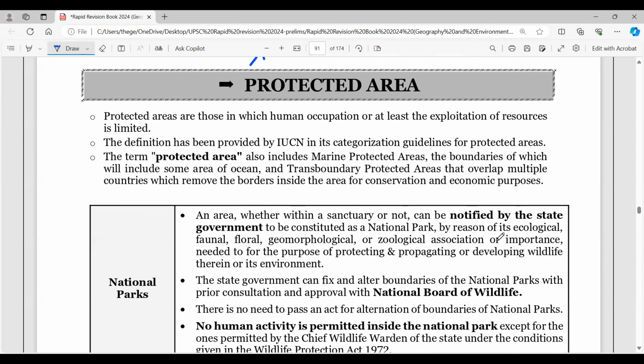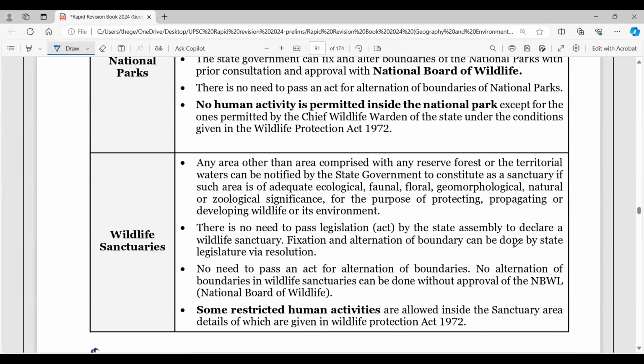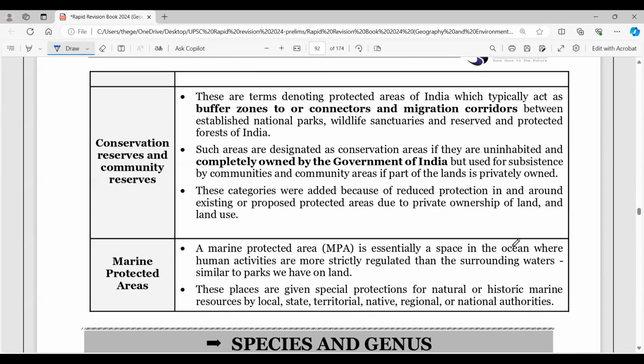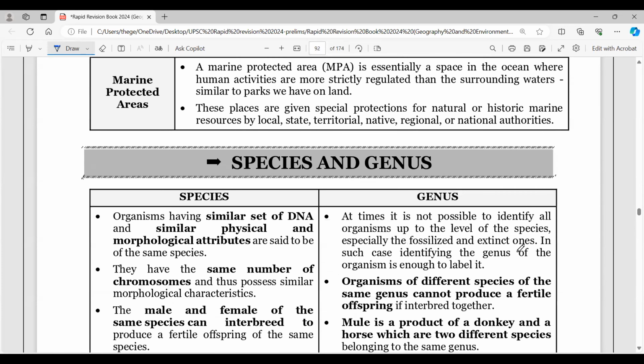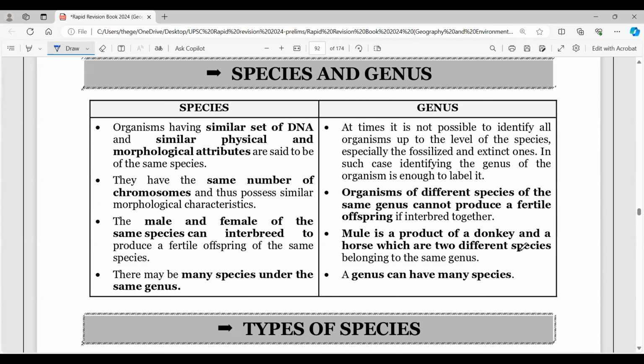Now comes protected areas. So here national parks, wildlife sanctuaries, and of course biosphere reserves. Every year one or the other question is there. So looking into that, we'll be taking the map as well. Separately we'll be doing biosphere reserves and the new additions, and things in maybe national parks and species. But right now we're looking into species and genus.